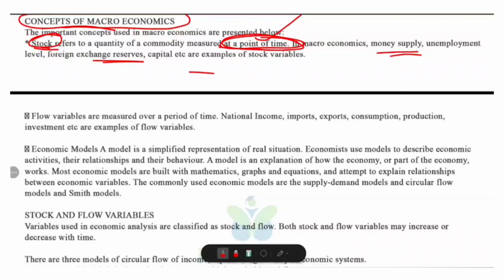So in macroeconomics, variables are classified into stock and flow. We already told about stock. Stock is measured at a particular point of time and it represents a quantity that exists at that point. And what about flow variables? They are measured over a period of time, and not at a single point. So it represents activity or change over time. For example, income earned during a month or a year. Then investment made in a year. Government expenditure over a financial year. Or exports and imports during a month. So that is called flow variables.